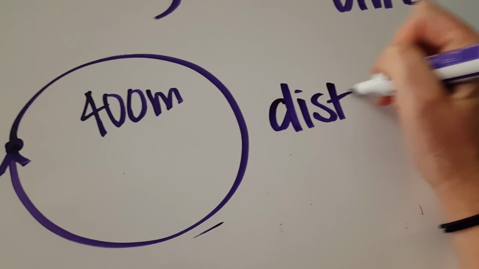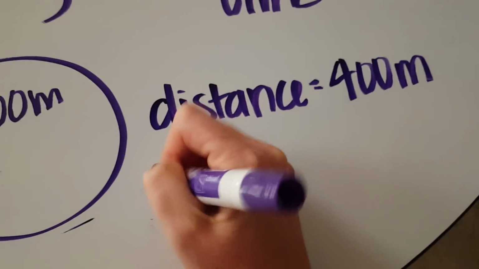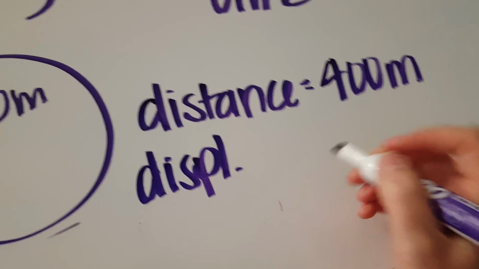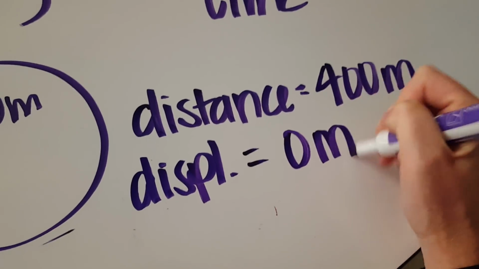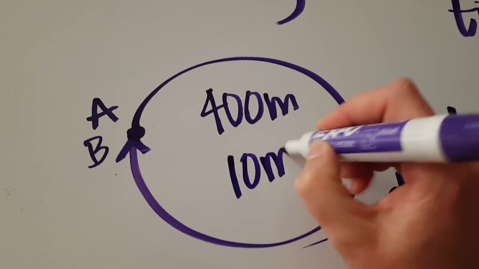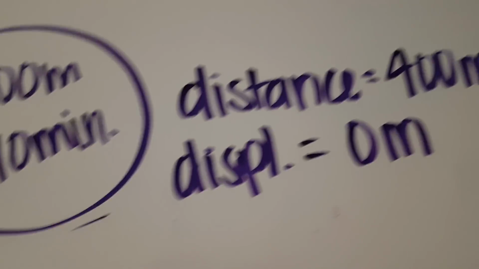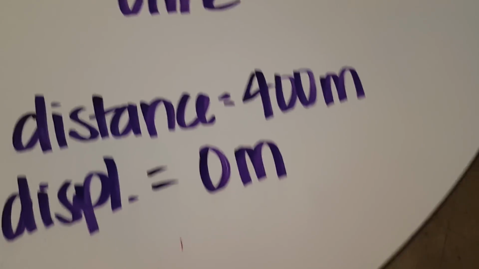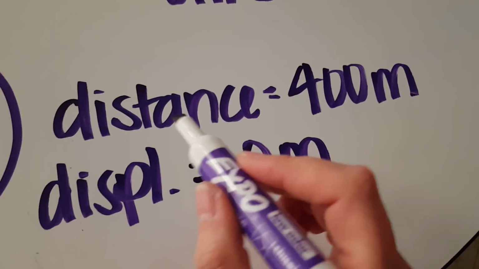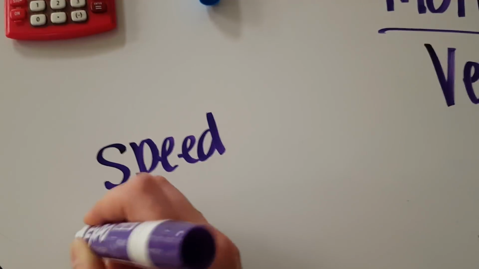So that means that the distance is 400 meters. The displacement, it's going to do display because I'm being lazy, is 0 meters. Well, what if it took us 10 minutes? We're running rather slowly here around our 400 meter lap track. Well, if that takes me 10 minutes to get around the track, the distance, if I'm calculating just the speed of the object, because we're looking at differences between speed and velocity.